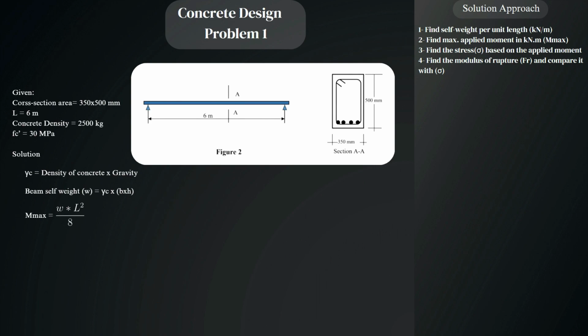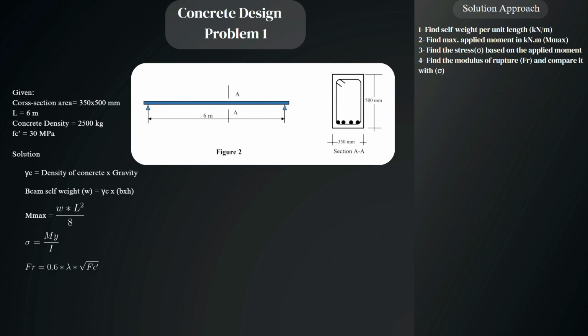Then we calculate the maximum moment, and based on our condition here, the maximum moment can be calculated by multiplying the uniformly distributed load by the span squared over 8. Then we calculate the stress, and it equals the maximum moment multiplied by y over the moment of inertia.